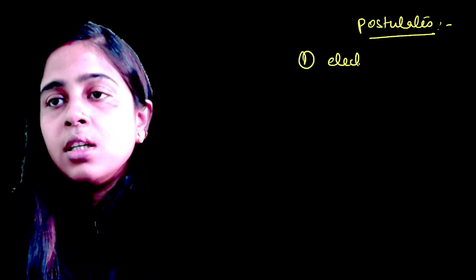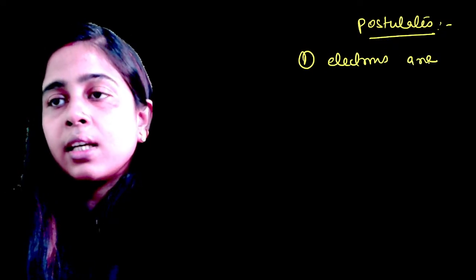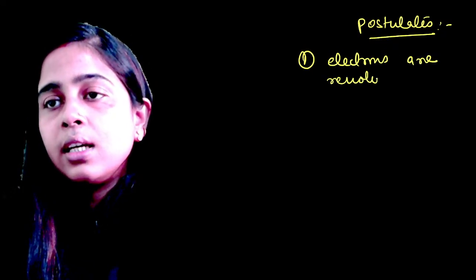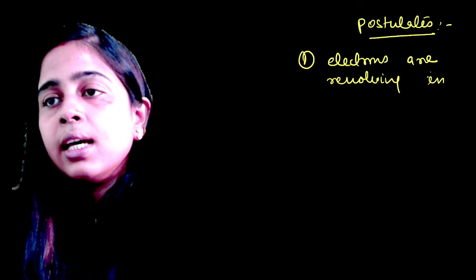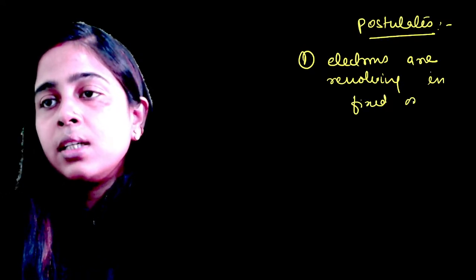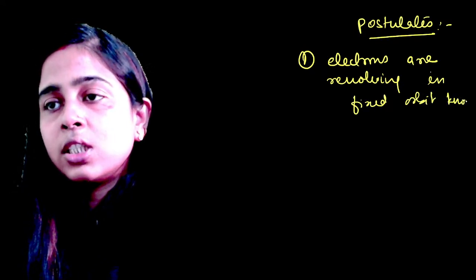The amount of energy the electron has is always fixed, and while revolving around the nucleus, the electrons do not lose energy. Is it clear? This is the first postulate of Niels Bohr's atomic model, that electrons revolve continuously in fixed orbits known as energy shells.